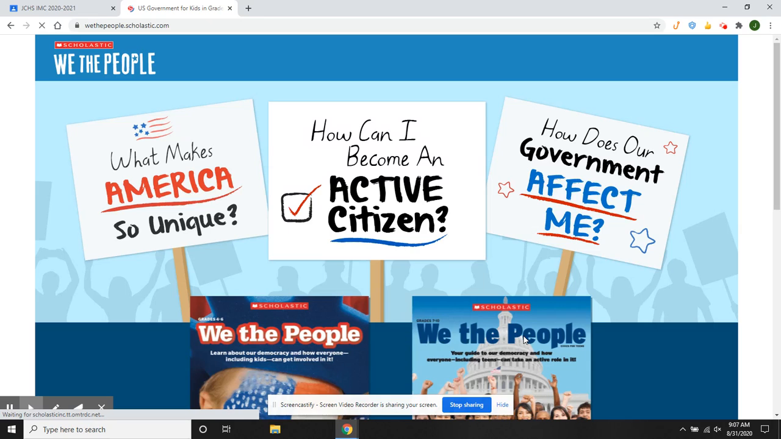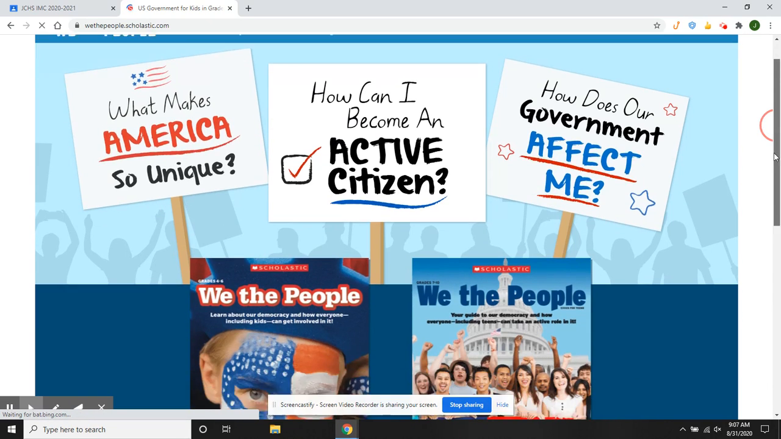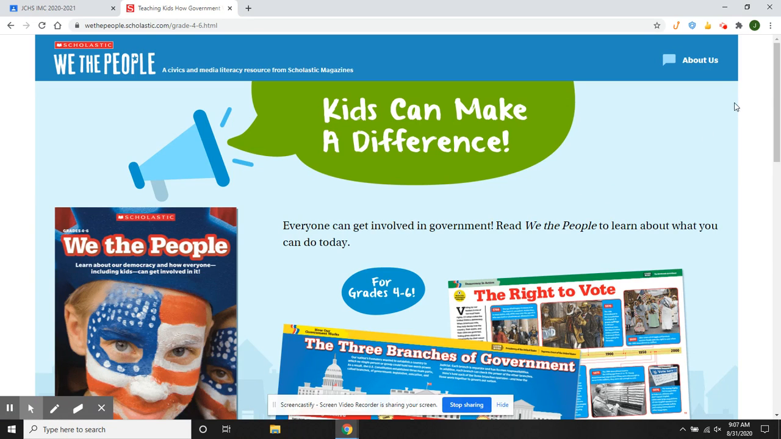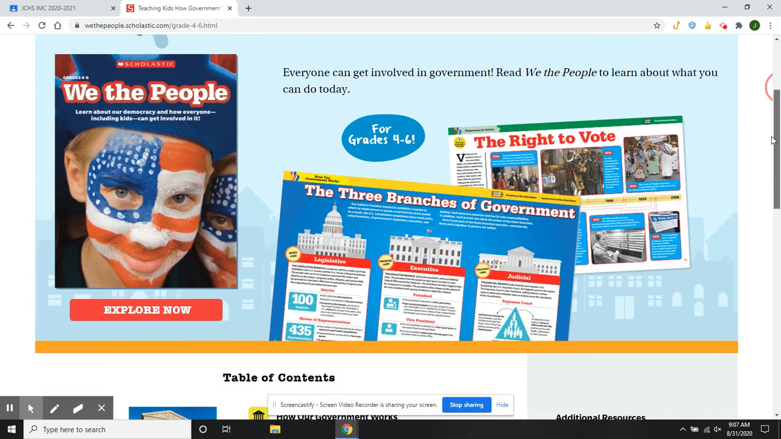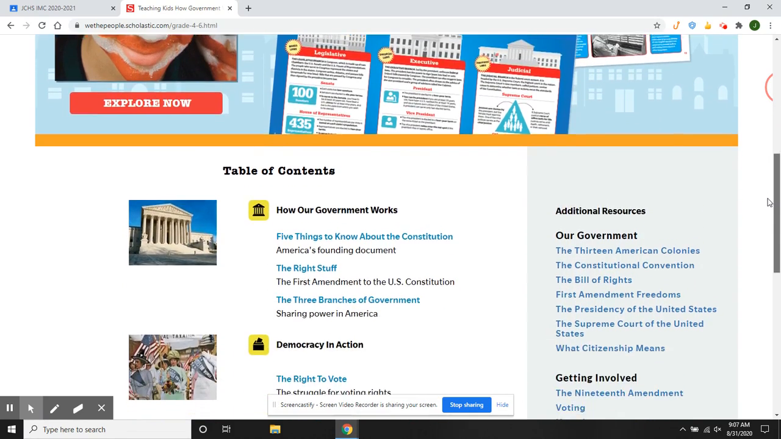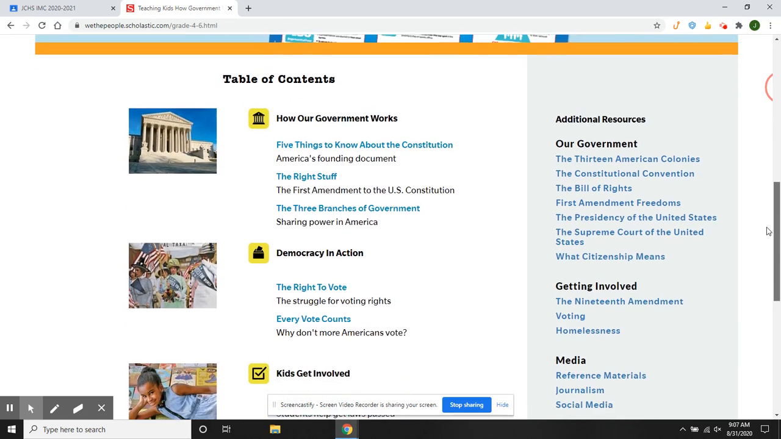Scholastic's We the People has a number of resources for students in grades 4 through 10. And honestly, you could read them any grade level because they all have some kind of pictures and they all have some kind of extra text. So I think they could be used for a lot of different grade levels. But let's read through a few of them and scan a few.